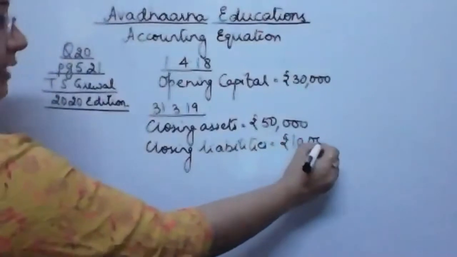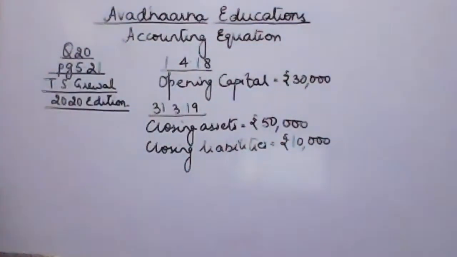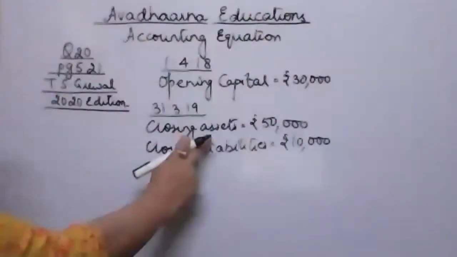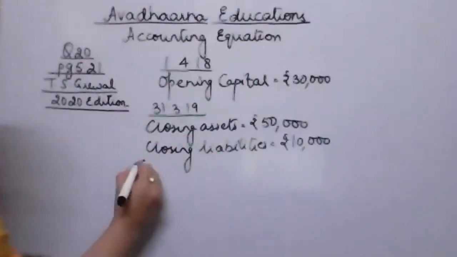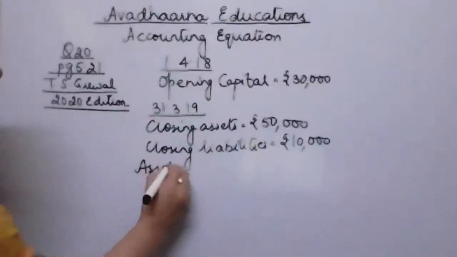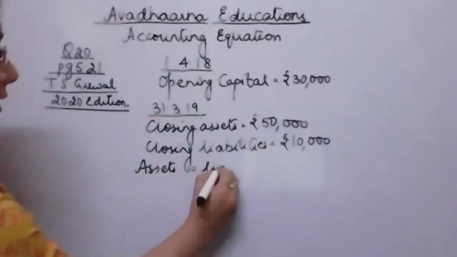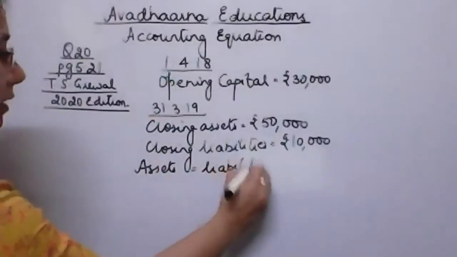Now we know that sum of all the assets is equal to capital plus liability. Now find out his closing capital. I have closing assets and closing liabilities. Accounting equation is sum of all the assets is equal to liabilities plus capital.